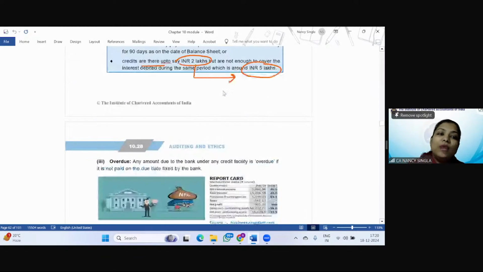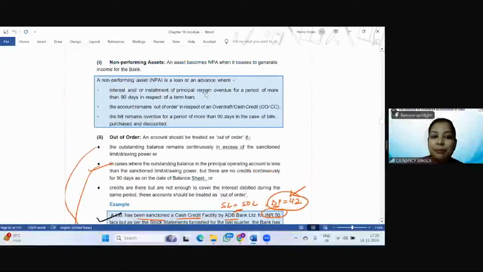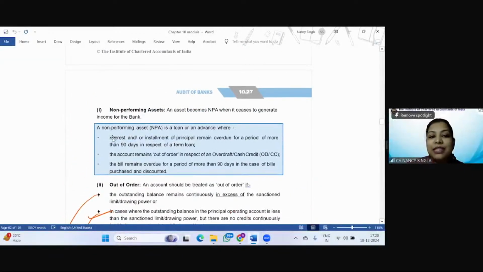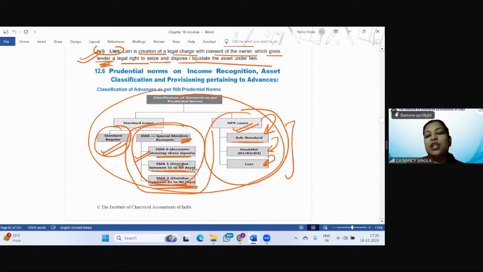Standard is what? Whereby the bank is getting the payment. So standard loans can be standard regular or the special mention account. So we have discussed a question with respect to special mention accounts also. For any advance to be considered as NPA, 90 days must have passed, right? Now, in fact, more than 90 days. So special mention accounts will be what? SMA 0 category, SMA 1 category, and SMA 2 category.